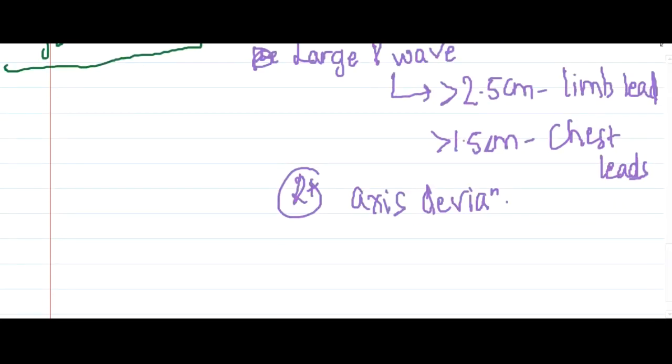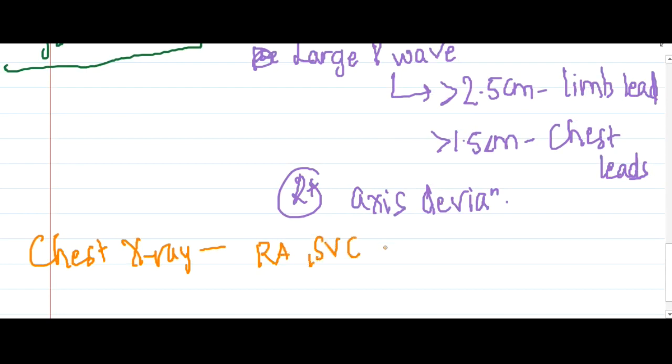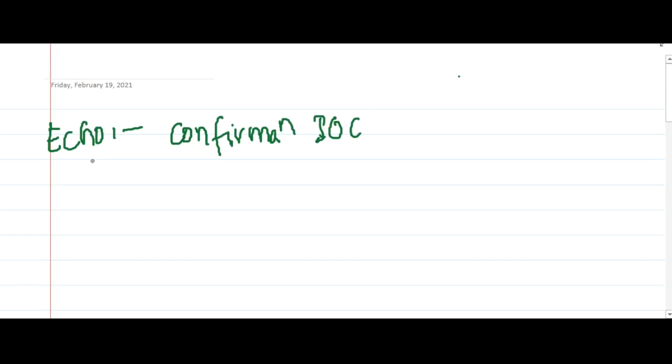If you do a chest x-ray, you will see presence of enlarged right atrium and superior vena cava. They are enlarged and prominent. Then in order to confirm the diagnosis, we should do echocardiography, which is the investigation of choice.